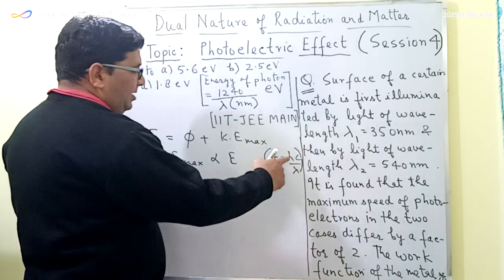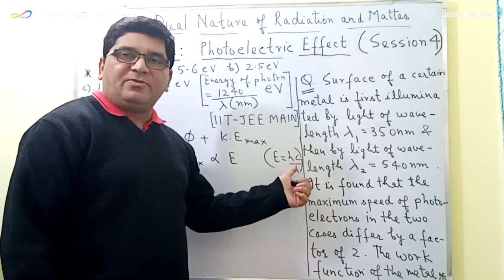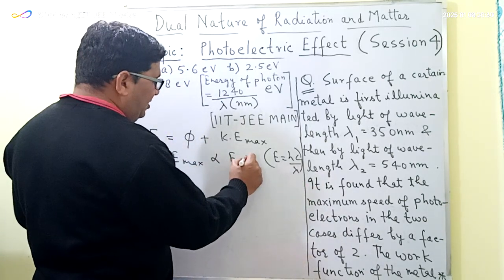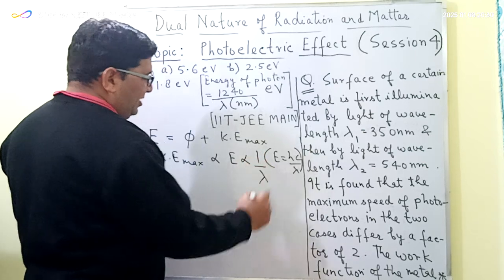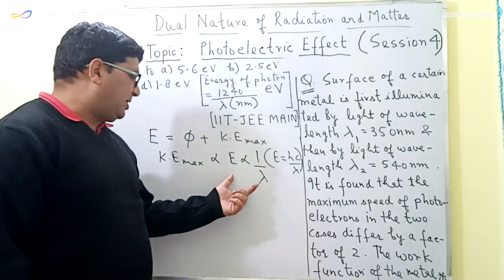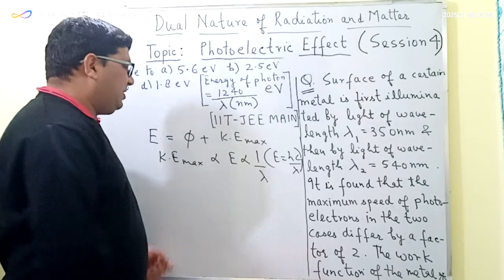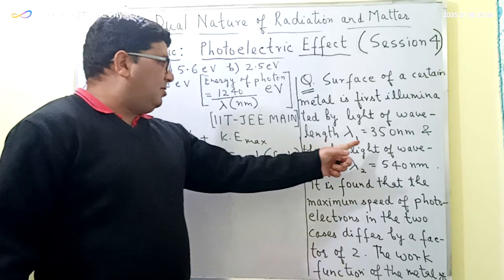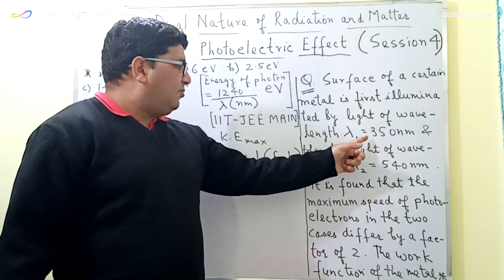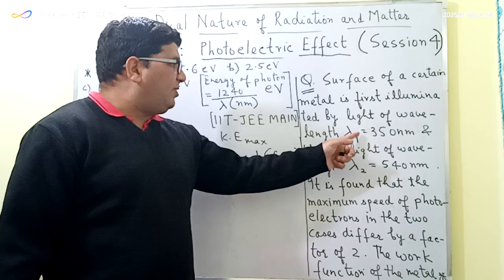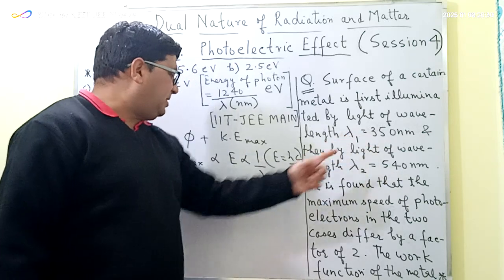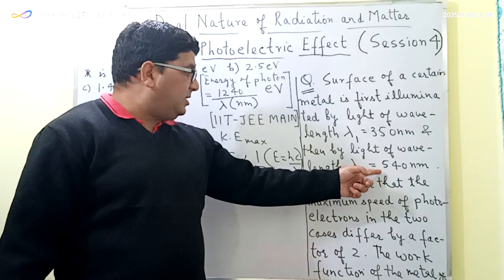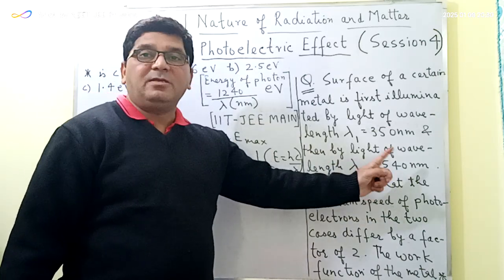Here h is Planck's constant, c is the velocity of light in vacuum. So we can say that the maximum kinetic energy of the photoelectrons will be inversely proportional to the wavelength. We have got one relation. From this relation, we come to the conclusion that the maximum velocity of the photoelectron will be more in case number 1, that is when the wavelength of the light is 350 nanometer, because the wavelength in the first case is less than 540 nanometer in the second case.